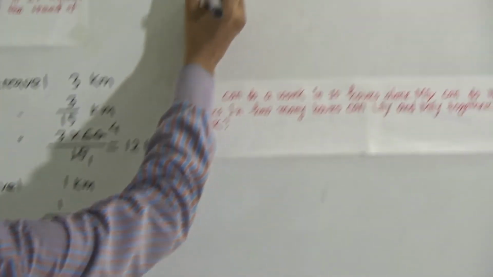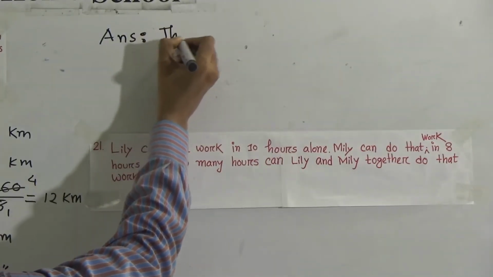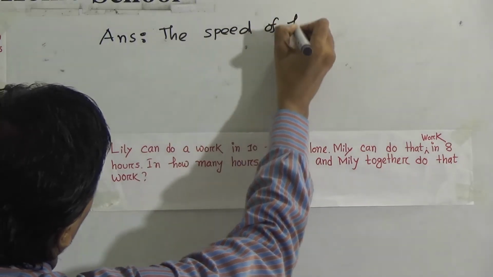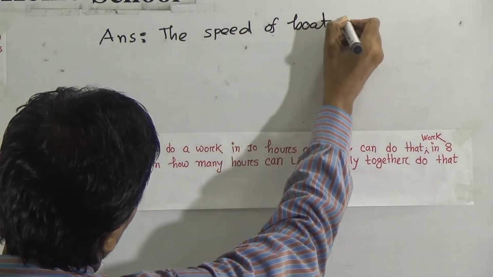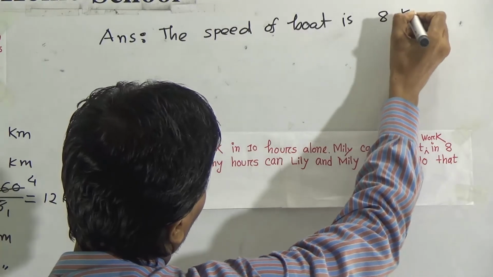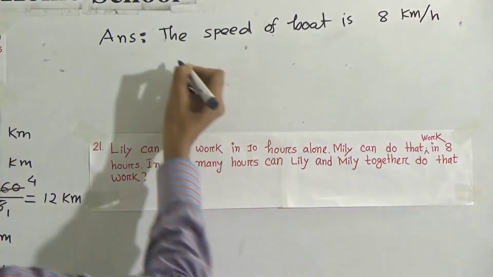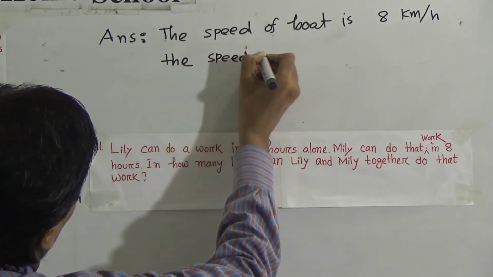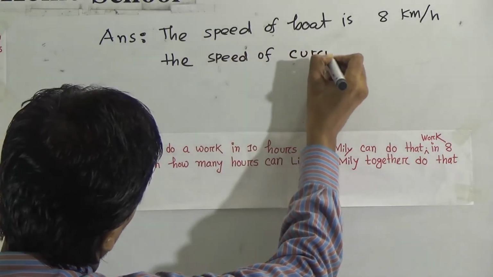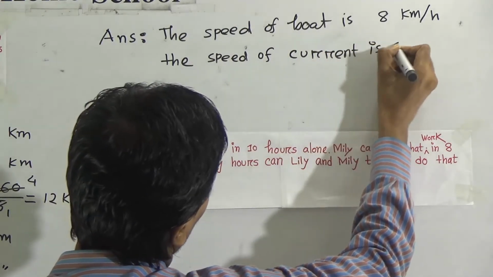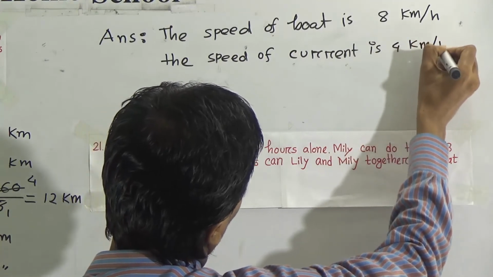Okay, dear student, now write the answer. Write the answer here. The speed of boat is 8 kilometer per hour, and the speed of current is 4 kilometer per hour.